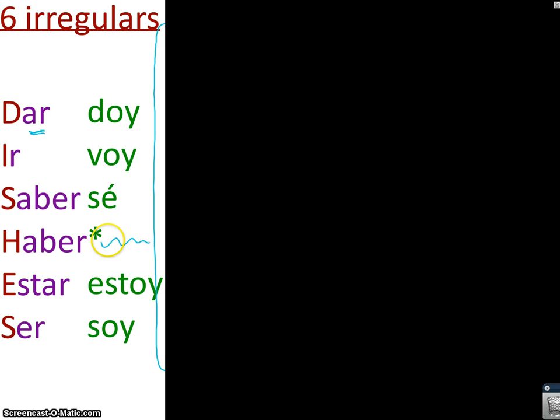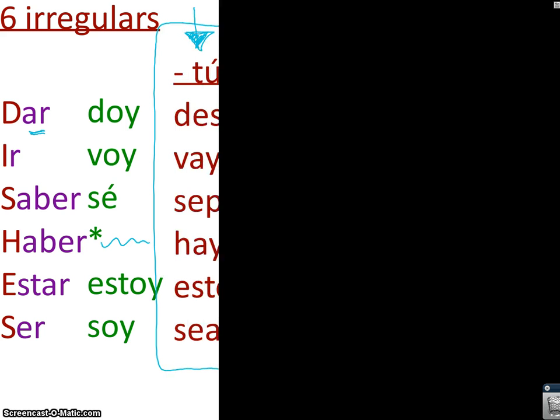I have this squiggled out for haber because you guys haven't learned it yet. But what's wrong with these yo forms? Why do you think these verbs have irregular forms? Well, what can't you do to them? Once you take the yo form, you can't drop the o because either it's trapped in by a y or there is no o. So you just have to have the 6 irregulars memorized.